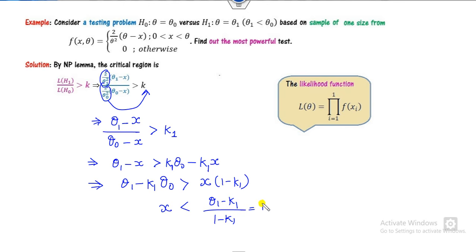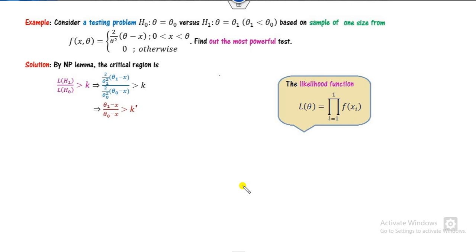So this is called my k star, because this is a parameter which is totally independent of the x. So this is my greater than k star. You can multiply them and you can find the value of k as k star. This is the first method.